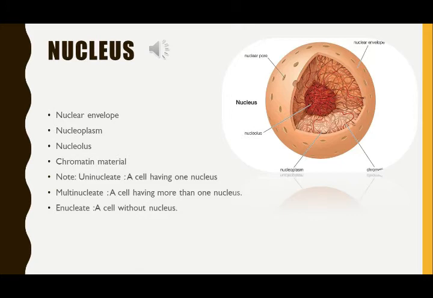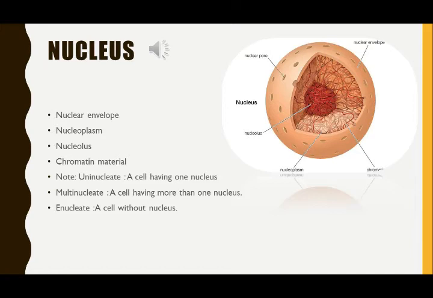Second is nucleoplasm. It is colorless. It is a thick fluid-like substance of the nucleus. It contains the nucleolus and chromatin material. Now, what is the nucleolus? It is also a spherical body, as you see in the diagram. It contains ribonucleic acid, or RNA, and helps in the formation of ribosomes.